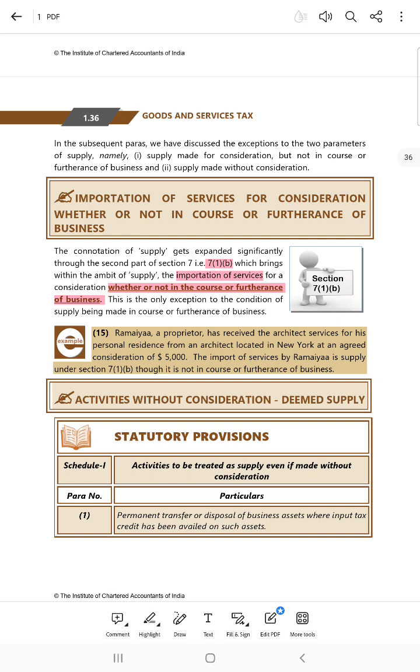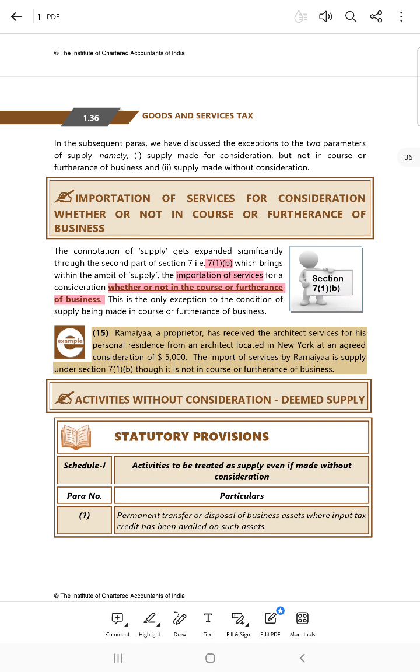So see, section 7 subsection 1 clause B says importation of service. So when you import any service, mind it, service, not goods, when you import any service either on a personal capacity or in course or furtherance of business, so irrespective of whether the service is taken for business or for personal consumption, it would be treated as supply under GST. This is section 7 subsection 1 and clause B.